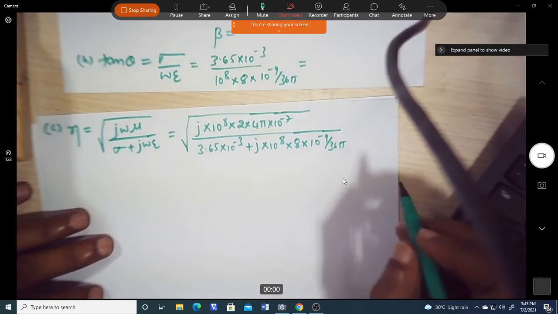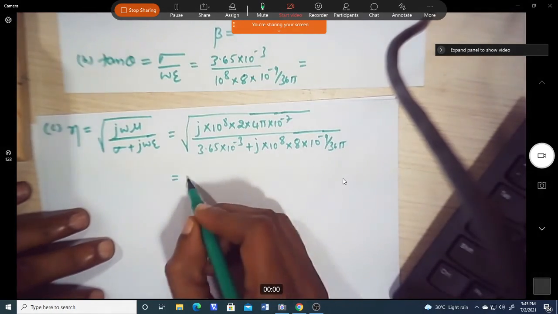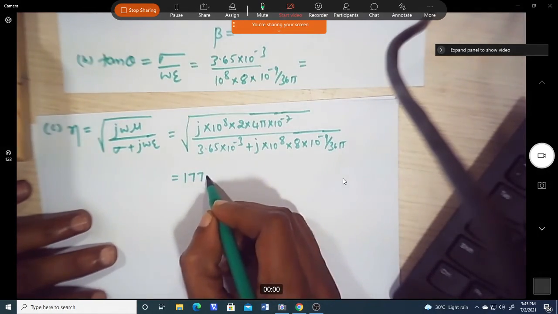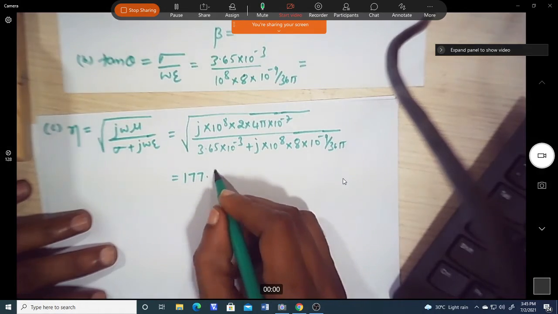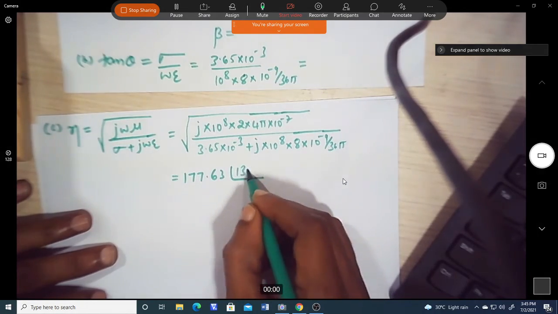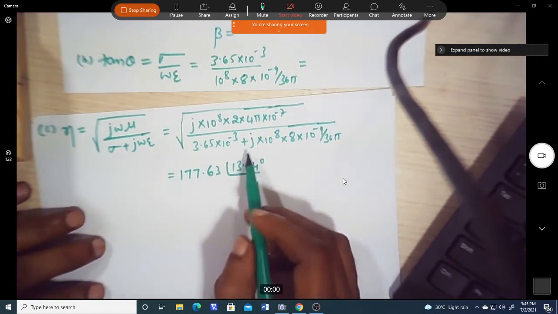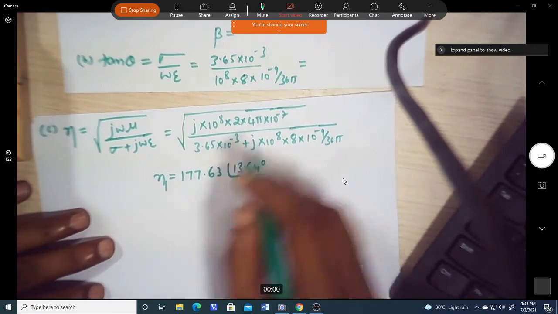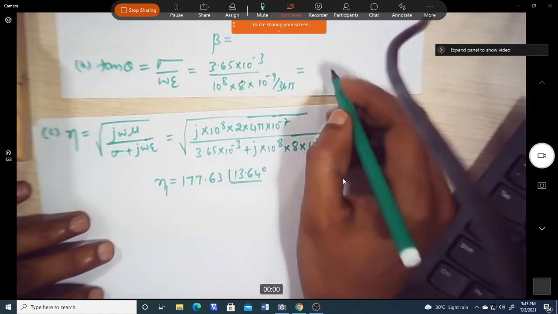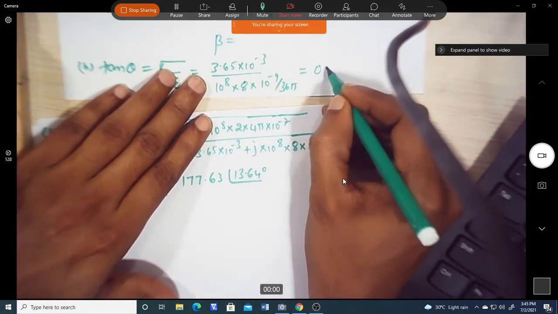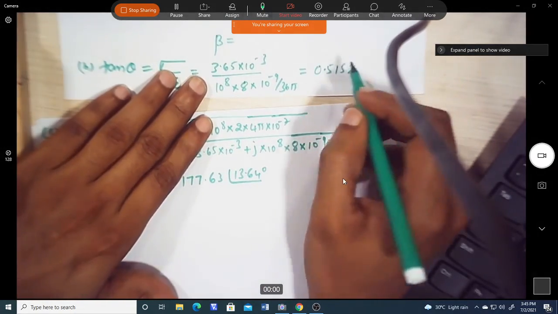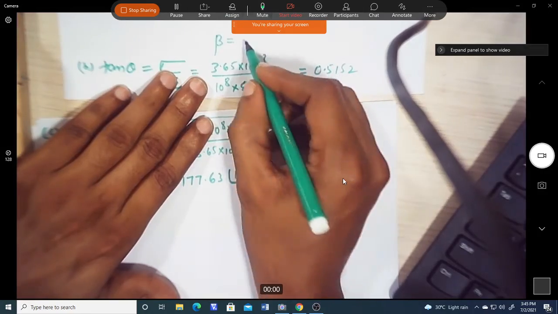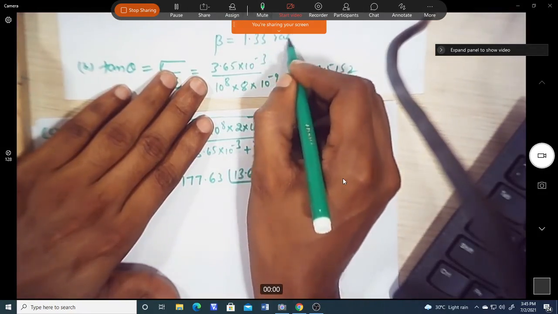So that eta, I got it as 177.63 at an angle of 13.64 degrees. You need to convert it to polar. The loss tangent is 0.5152, and beta you will get as 1.33 radians per meter.